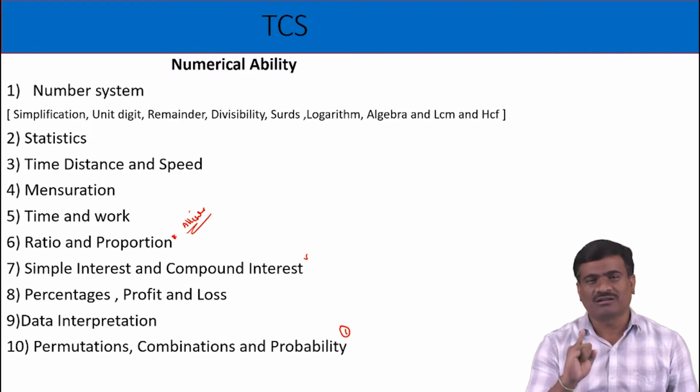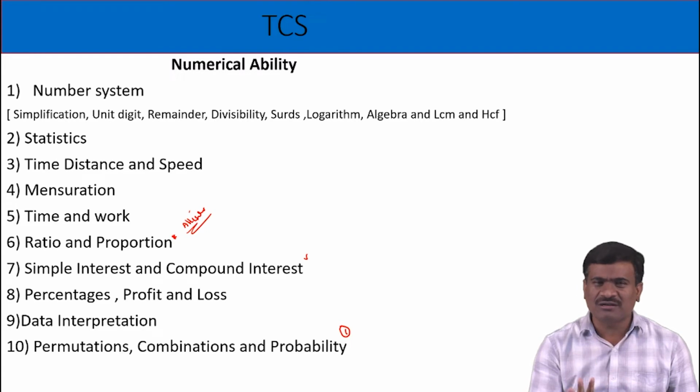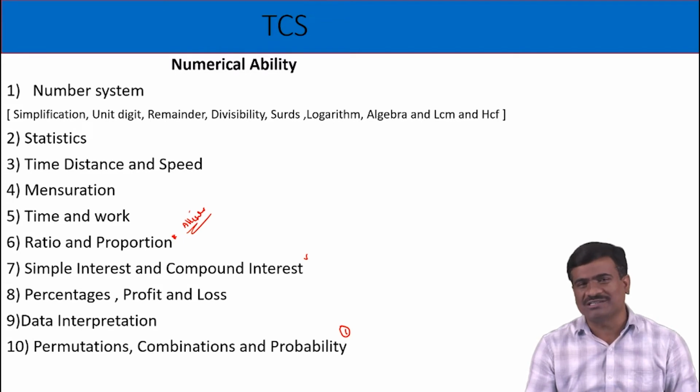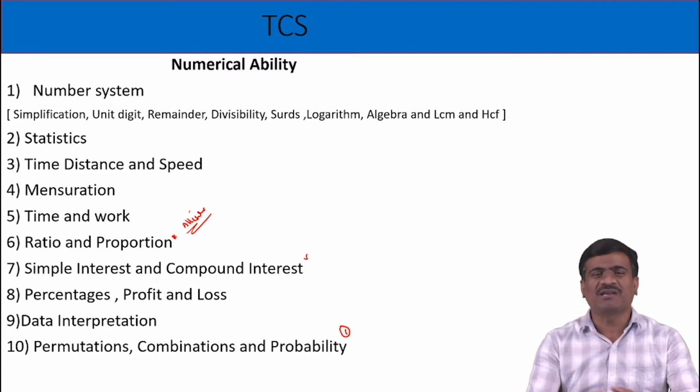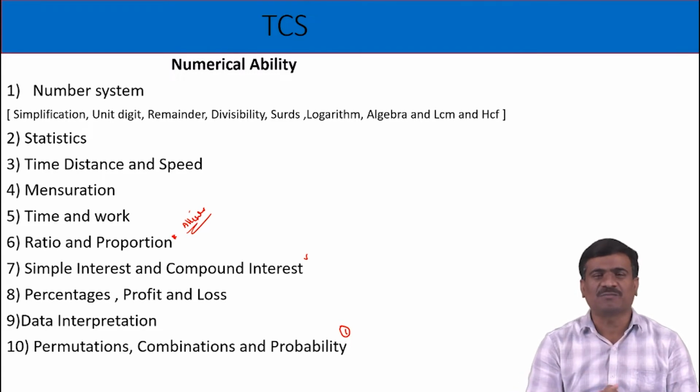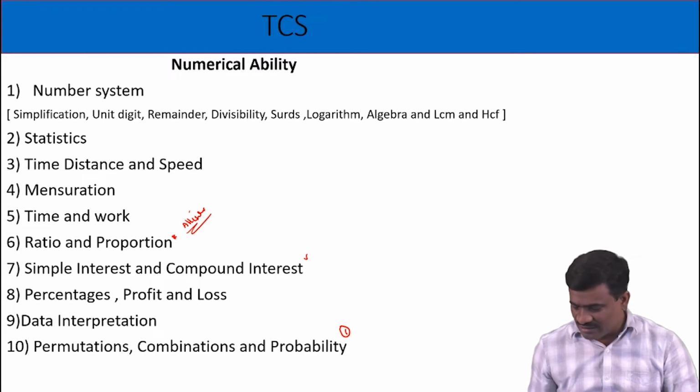Most of the questions in numerical ability belong to: first, number system. Second, time, distance and speed. Third, profit and loss. Fourth, simple interest and compound interest. General questions are very, very important in numerical ability. There are more topics, but these are the main ones. First, you prepare the topics, concepts as well as applications. Then you practice previous mock papers perfectly. Then that is enough to prepare for TCS test pattern. The next paper 1.